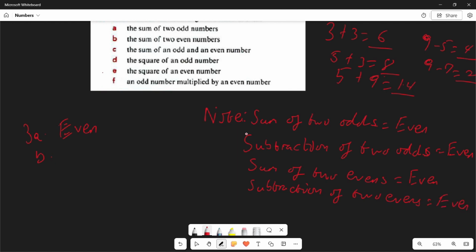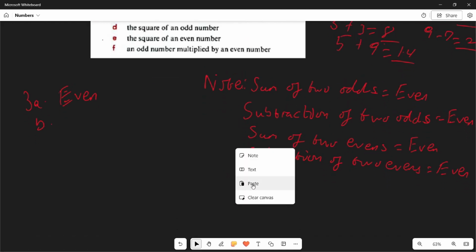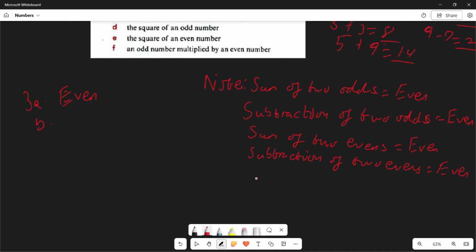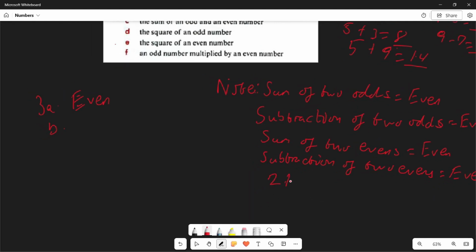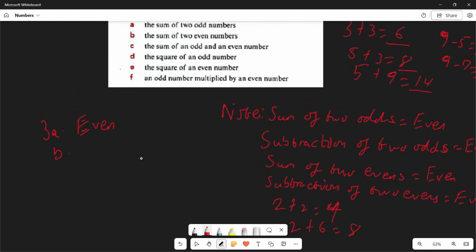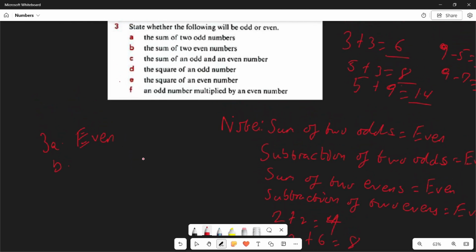An example can be given as, let's say, 2 plus 2, that's 4. 2 plus 6, that is 8, and etc. As long as you keep going, they'll always give us an even number. The more you do these calculations, the more you see that when you are asked to subtract or add two even or two odd numbers, they'll always give you an even. So your answer is going to be even.